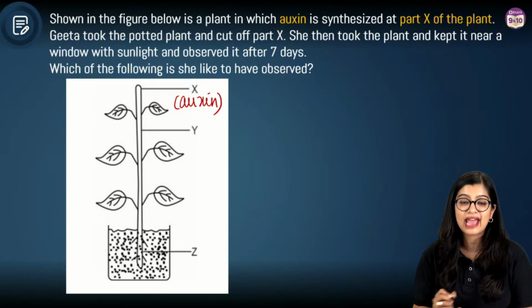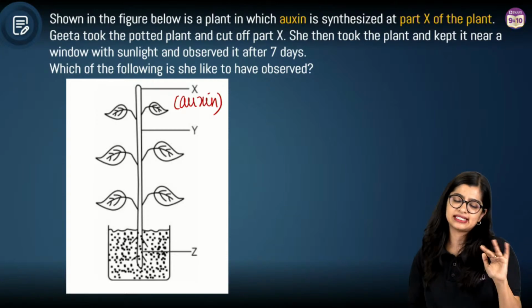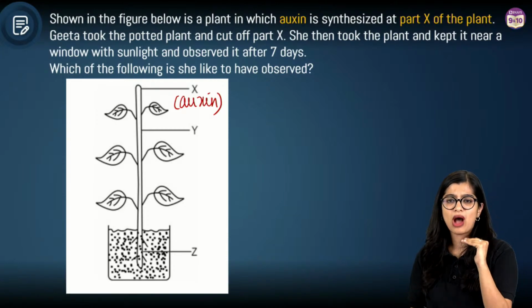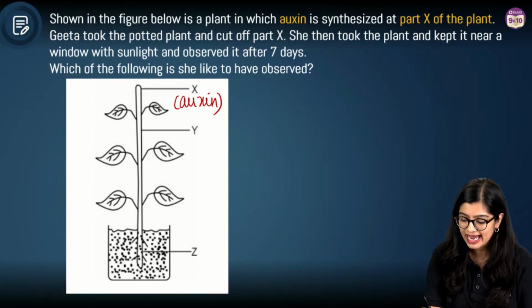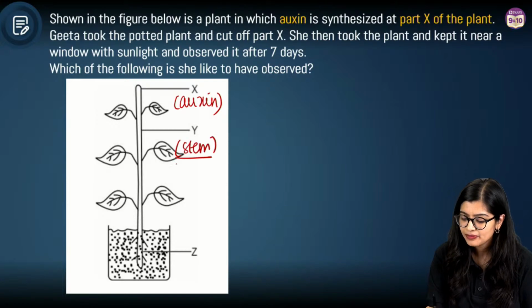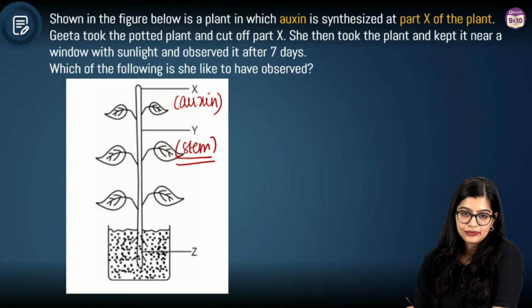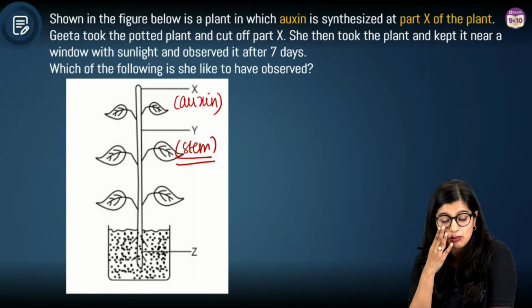Now what is Y and Z? Tip of the stem, very good, Siddhant. What is Y and what is Z, right? Don't tell me it's an alphabet. Stem. Okay, Y here is the stem, right? Very good. X is the apical meristem or the tip.